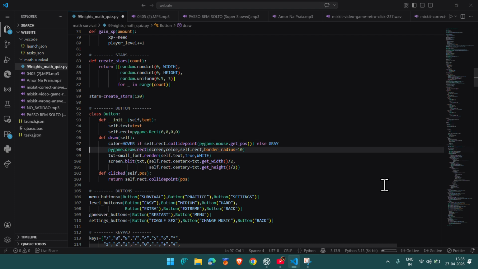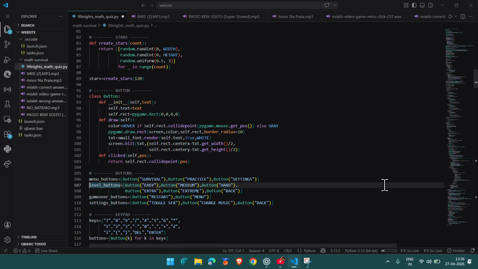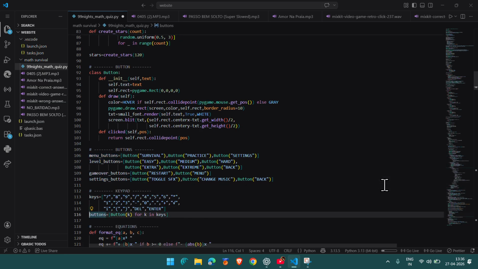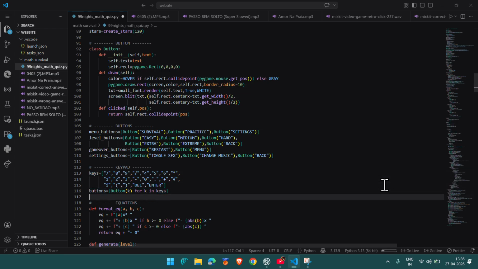This one is initialization, this is to draw, and this is if it got clicked. Then menu buttons, level buttons, and so on. It's just everything. And what else? Keypads. All the keys, and button is button K for K and keys.